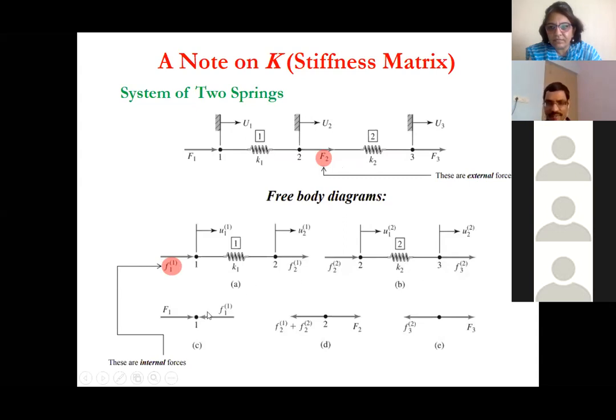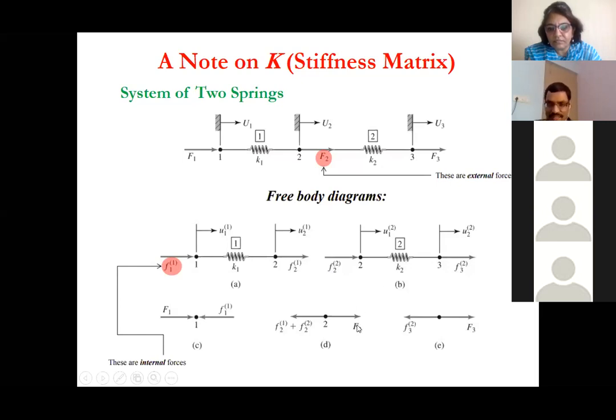And then at the nodes you notice that we have external forces and internal forces, and they have to balance each other. So for node 1, you have F1 and then F1. Similarly, at node 2, you have F2, as well as F2-1 and F2-2 because of this spring and this spring, and then the external force.